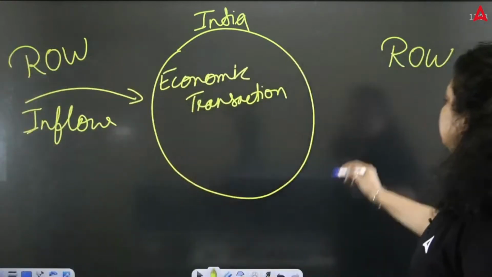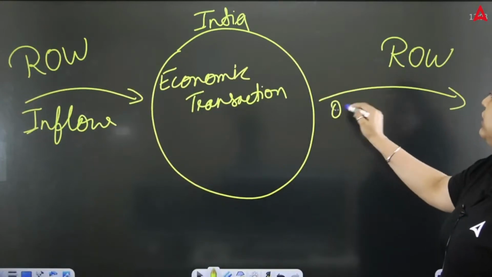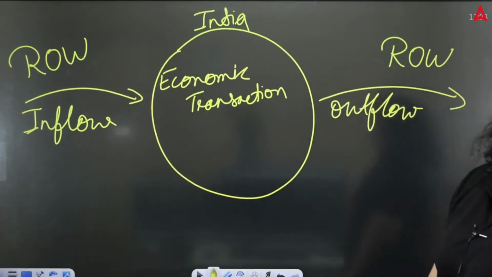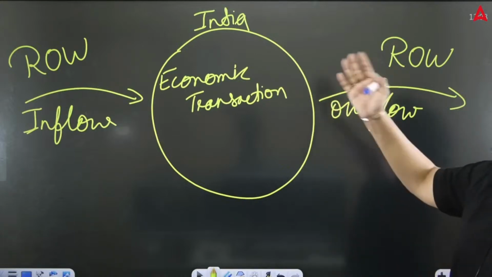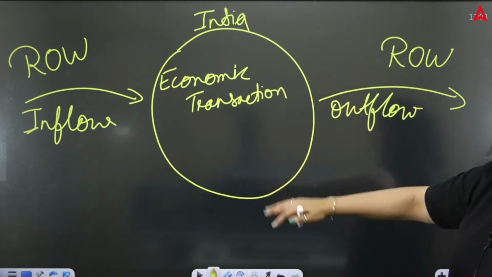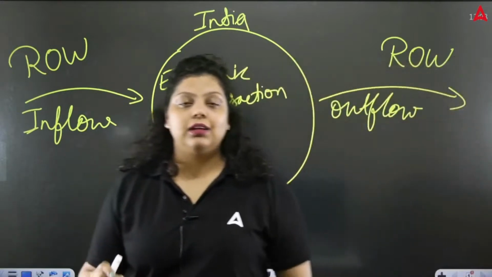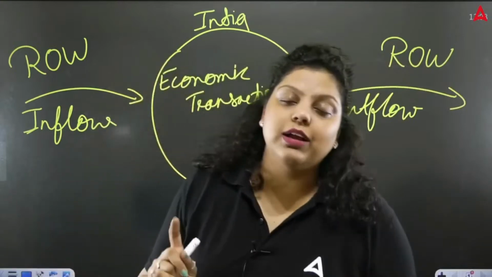It also includes certain outflow that India pays because of these transactions. So this inflow and outflow of funds will be there from India to the rest of the world and from the rest of the world to India, and all these transactions will be maintained very systematically, and that statement will be known as balance of payment.